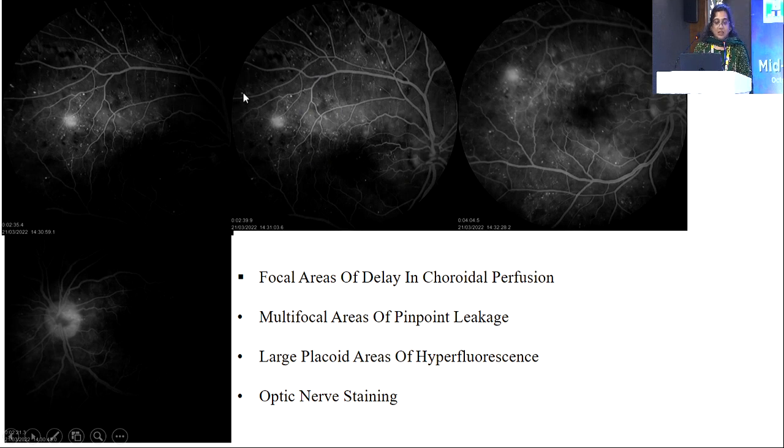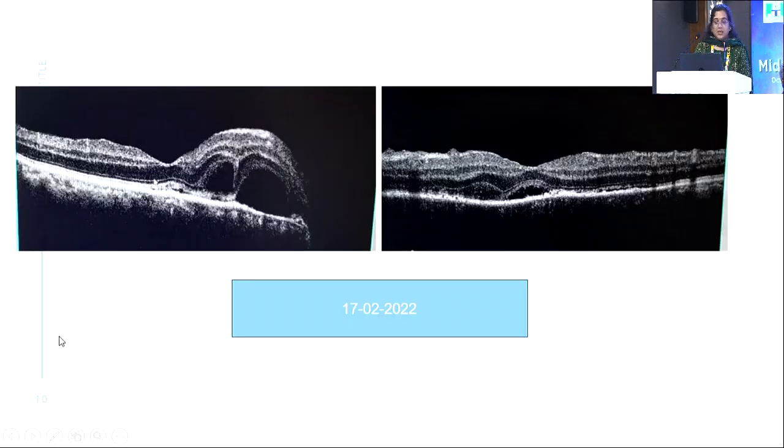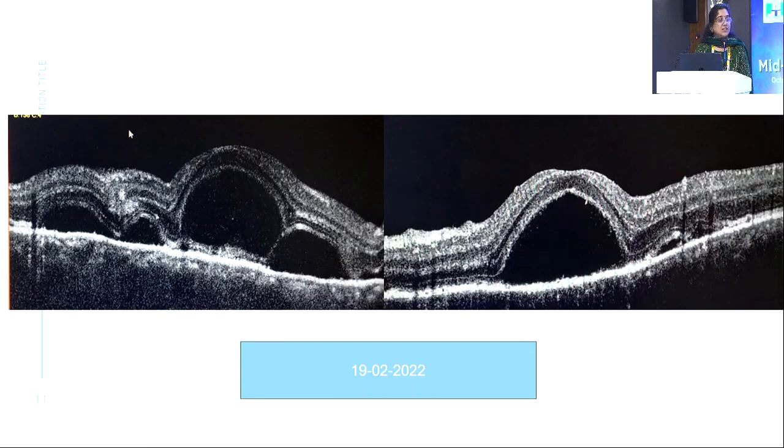There was an NV, and we could see a lot of multifocal areas of pinpoint leakage and large placoid areas of hyperfluorescence, and there was this staining in the other eye. I took an OCT. The patient had this subretinal detachment with septate formation. His sugars were not under control to start him on steroids, so I asked him to come back after an endocrinology opinion, and within 2 days this is how his OCT turned out to be. There were multiple pockets of subretinal fluid with septae.